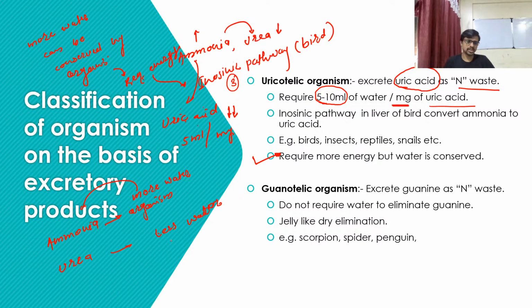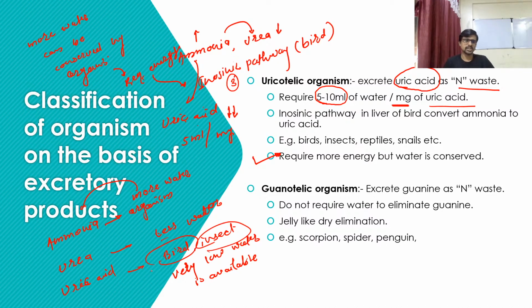For uric acid, the water available to the organism is very little, as for birds and insects. Very low water is available for this group of birds and insects, and that's why they prepare uric acid as a product of excretion.